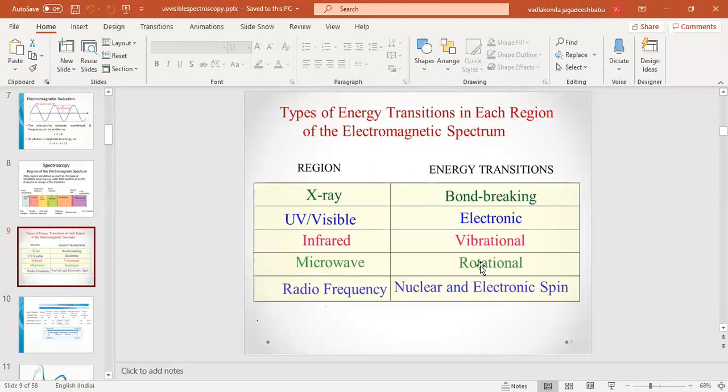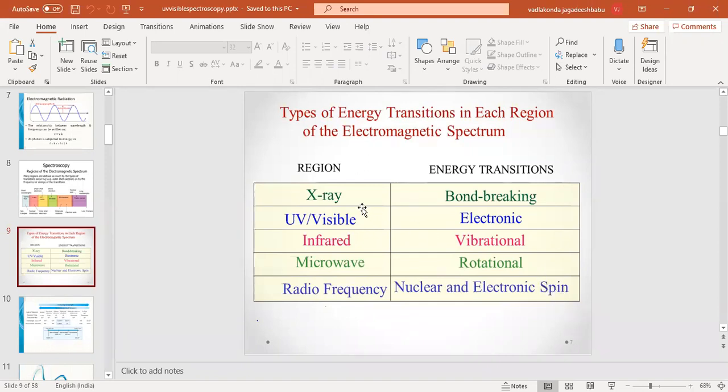And here we have a tabular column indicating that if X-rays interact, then bond breaking is also possible for the matter. If UV visible interacts, then electronic changes, electronic transitions will take place. If IR radiation, then vibrational changes will take place. If microwave radiation interacts with the matter, rotational changes will take place for the molecules. And if radio frequency interacts with the matter, then change in the nuclear and electron spin will occur.